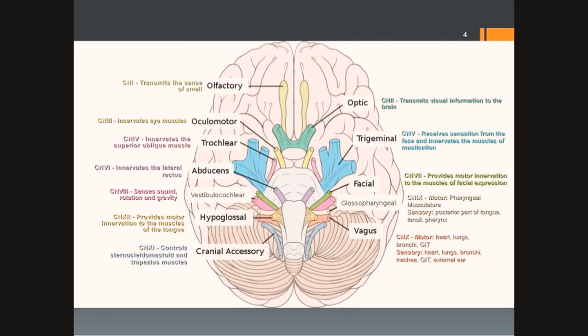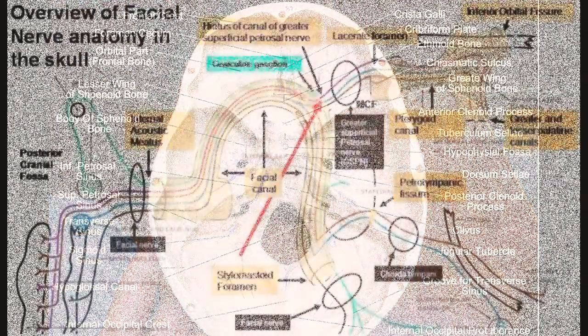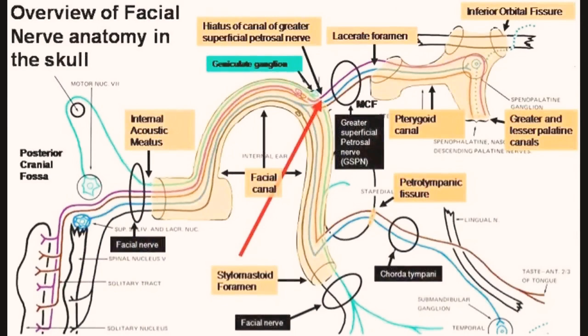Here, they join together and traverse the posterior cranial fossa, before entering the petrous temporal bone via the internal auditory meatus. Both the facial and acoustic nerves enter the temporal bone at this site, with the facial nerve located superior to the acoustic nerve. The nerve then runs a tortuous course through the facial, or fallopian canal. This is sometimes divided into labyrinthine, tympanic, and mastoid segments.